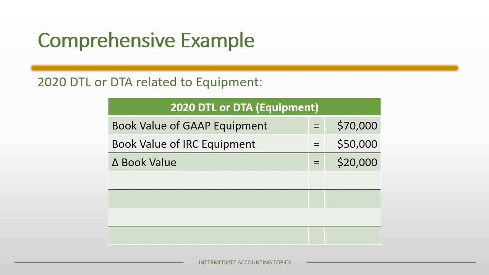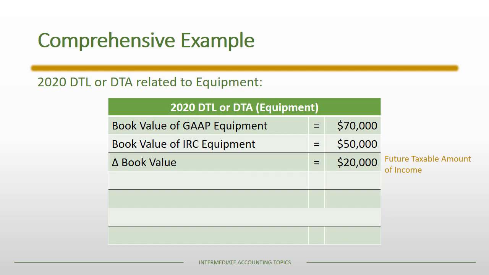Notice that in this case, the book value of the equipment under US GAAP is more than the book value of that same piece of equipment on the Internal Revenue Code, which means there is more income under US GAAP compared to the Internal Revenue Code. And that difference is known as the future taxable amount of income.